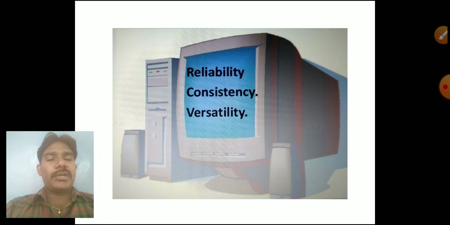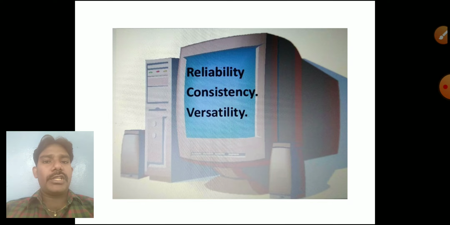We have to communicate with the computer. Whatever instruction we are giving, whatever we communicate to the computer, it will process everything. Next one, reliability, consistency, versatility. Reliability means the information is very easy to understand and access consistently. Versatility means multiple tasks at a time: we can give multiple tasks and do multiple processes in a computer itself.